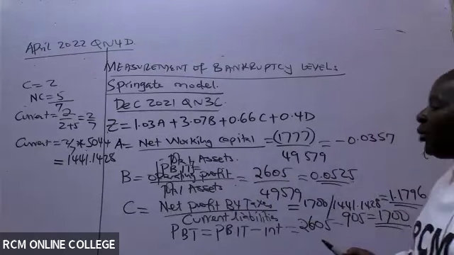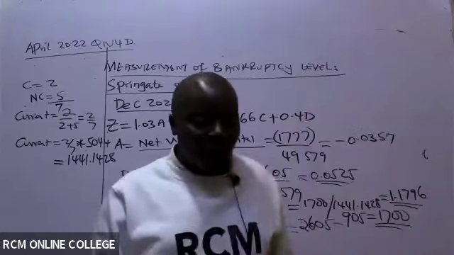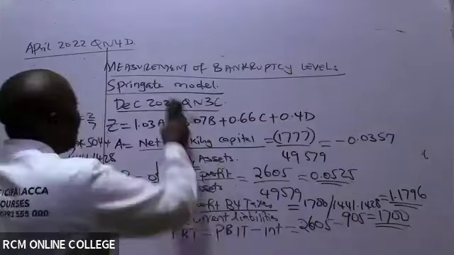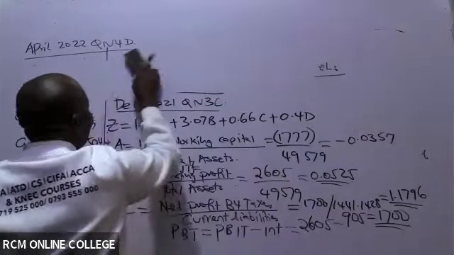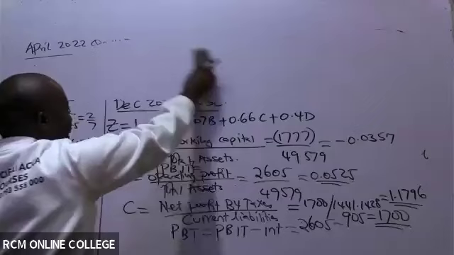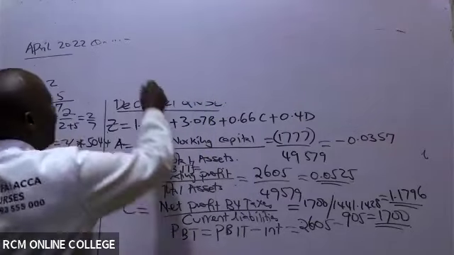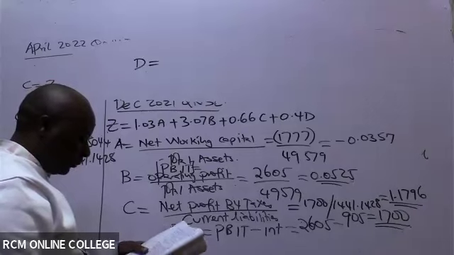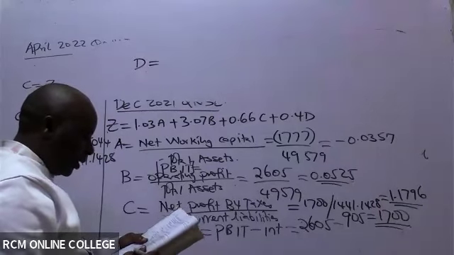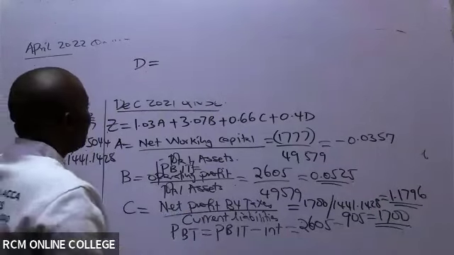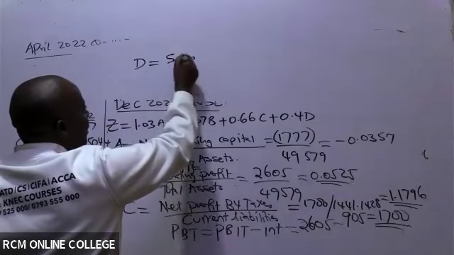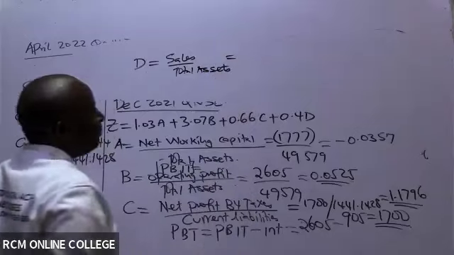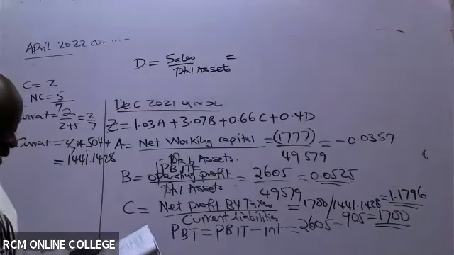Then D, you guys will be able to do D very well for me. I'm 100% sure. D will be equal to who? Sales over total assets. So sales, we have our sales.